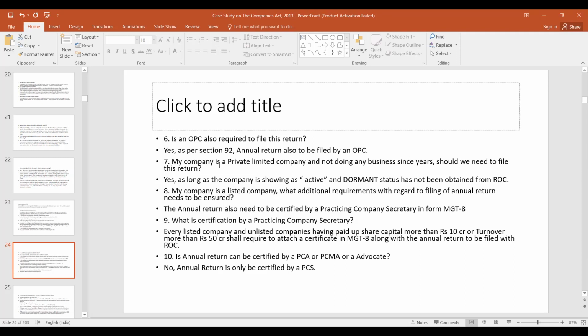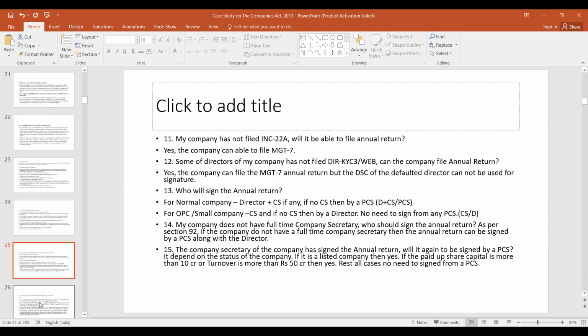Can the annual return be certified by a practicing advocate? No. The annual return is only to be certified by a practicing company secretary. So a practicing chartered accountant or practicing cost accountant or an advocate cannot certify this return. Only a practicing company secretary can certify it.